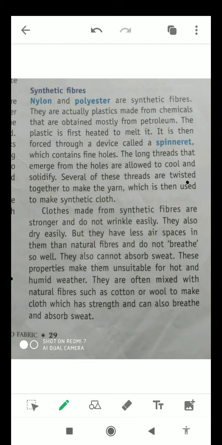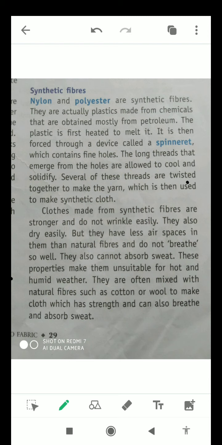And these cloths have the properties of both synthetic fibers and natural fibers, because as you know, synthetic fibers are generally very strong compared to natural fibers, and natural fibers can absorb sweat. So every property of natural fibers and synthetic fibers is available in a single cloth.